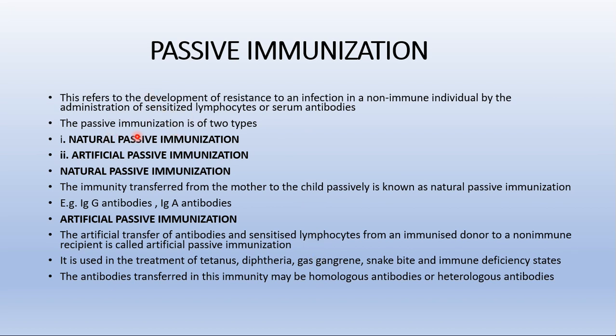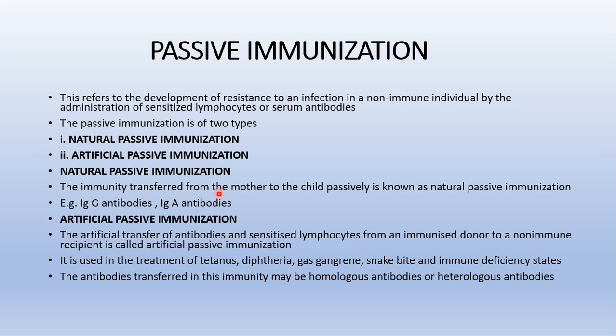And this passive immunization is again of two types. What are those two types? One is natural passive immunization and the second is artificial passive immunization. Let's see the first one, natural passive immunization.